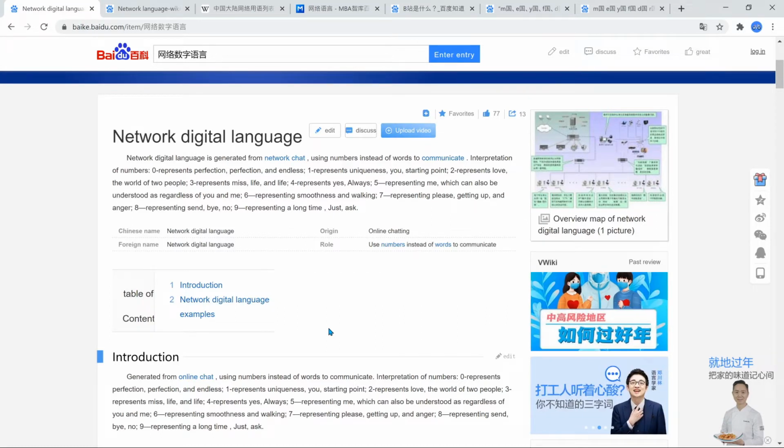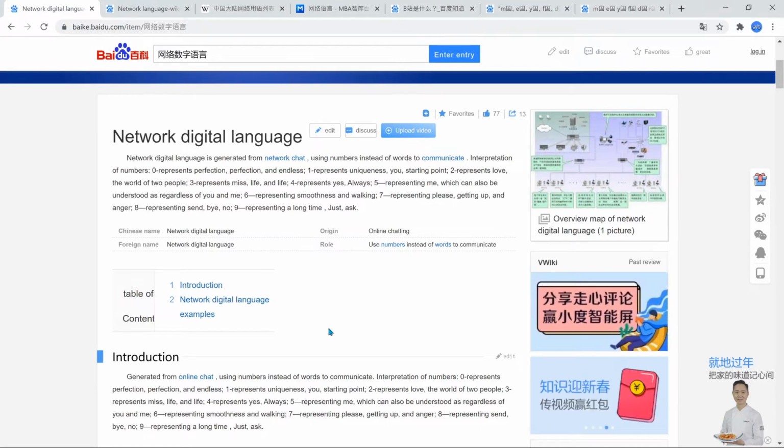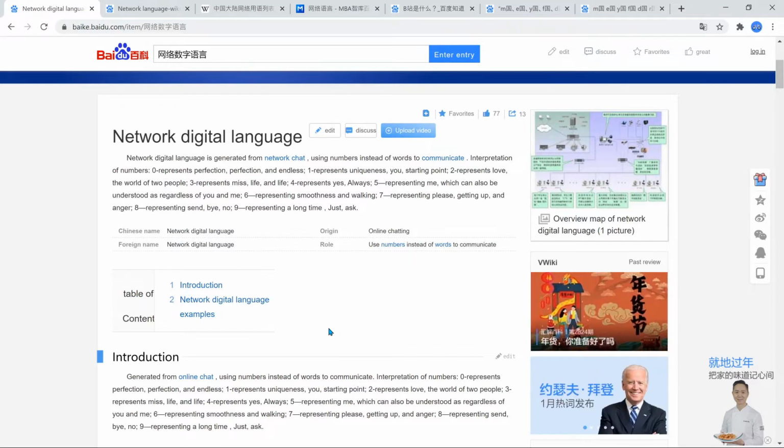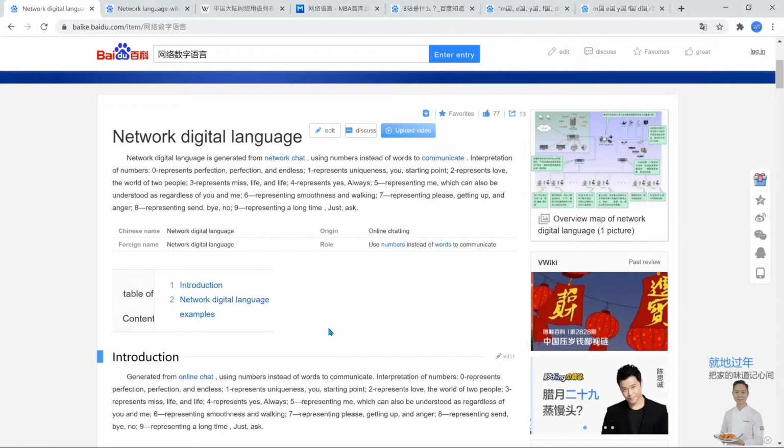The reason why is the way that this digital language works is it works on homophones. So 1 in Chinese is yi, which is a homophone for ni and qi, right? Ni generally means you, and qi is just starting point or to rise. 2 in Chinese is er, which sounds very similar to love, which is ai, right? The world of two people as well.